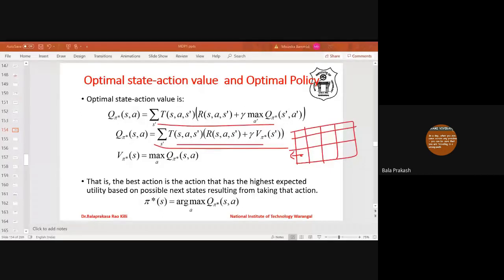Remember, in the entire discussion, the effect of actions is uncertain. So although the optimal policy recommends an action up, there is no guarantee that the agent will end up in state 2-1 from state 1-1.